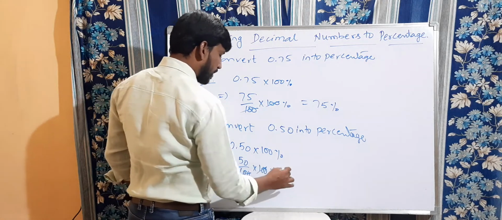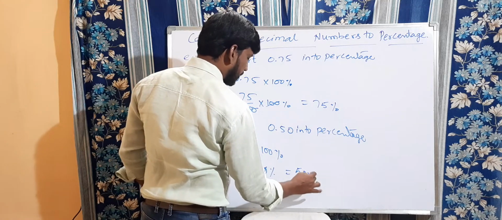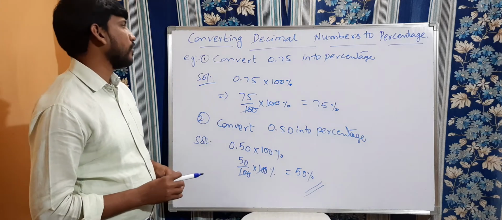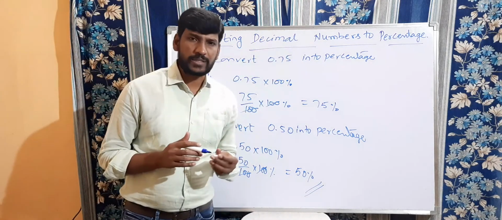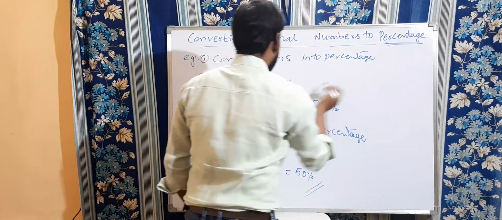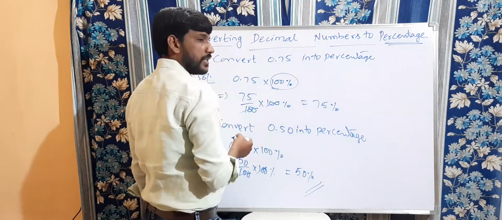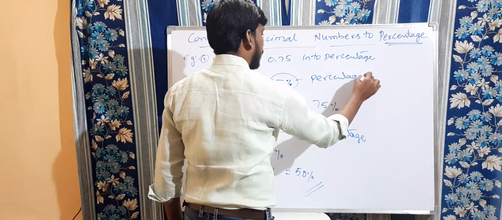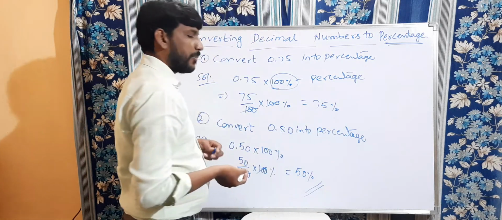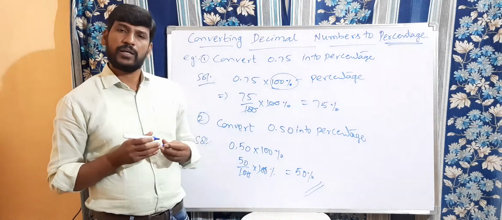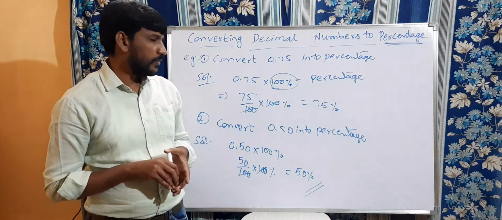Both 100 and 100 will cancel. The leftover part is 50%. Clear, children? This is a very simple method to convert decimal numbers to percentage. Keep it in mind, percentage is nothing but 100%. So whenever you convert, you can use the symbol like this, or if it is a fraction, you can multiply by 100 by 100. Copy this.